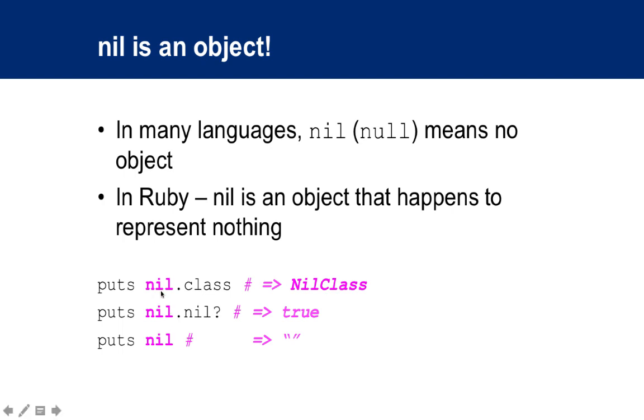You could ask nil, what is your class? Then the class of nil is NilClass. You could ask any object, including nil, are you a nil? And nil would say true. Other things would say, no, I'm false. And you could even do a puts on a nil, which gets converted to an empty string.